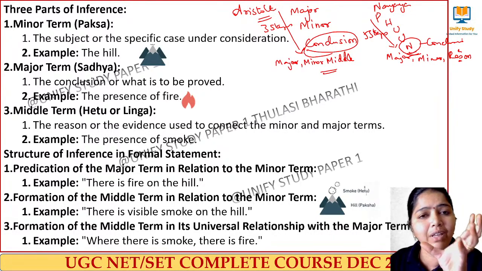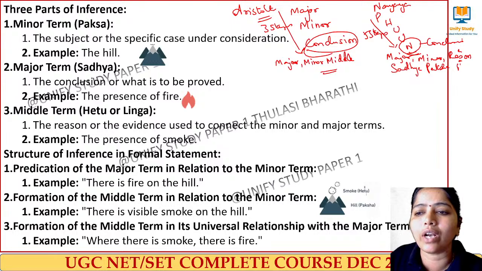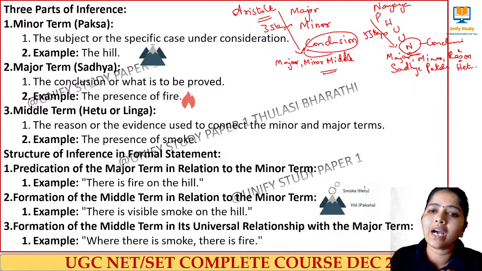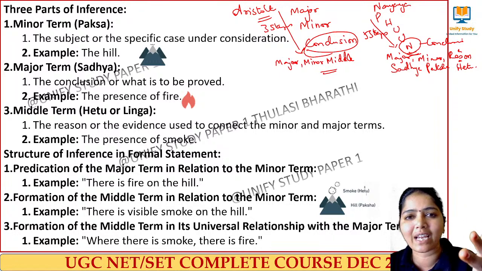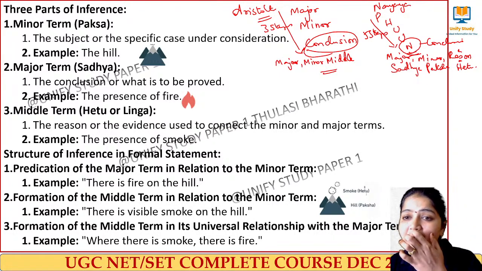And here we have the terms that we have to remember. Major term we call it as a sadhya, minor term we call it as a paksha, and the reason we call it as a hetu. So here we have 3 statements and 3 terms. In Nyaya syllogism we have 5 steps and 3 terms.